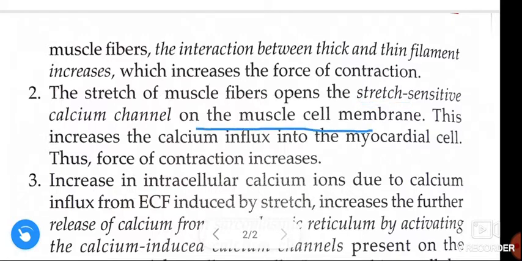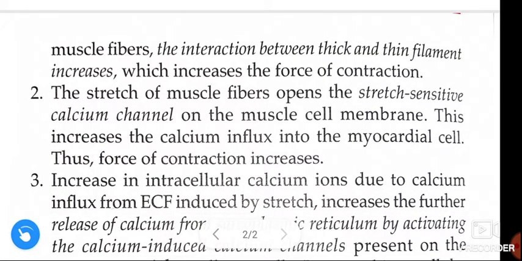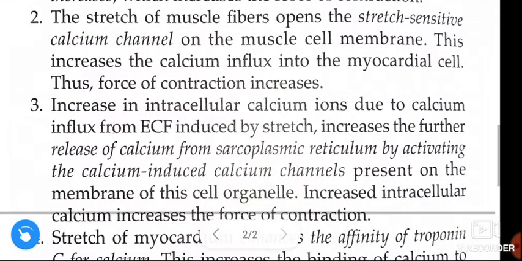muscle cell membrane. This increases the calcium influx into the myocardial cell, thus force of contraction increases. Once again guys, second mechanism, the stretch of muscle fibers opens the stretch sensitive calcium channels on the muscle cell membrane. This increases the calcium influx into the myocardial cell, thus force of contraction increases.